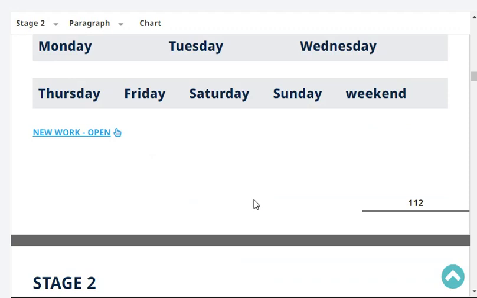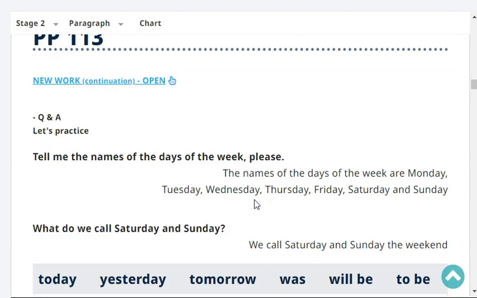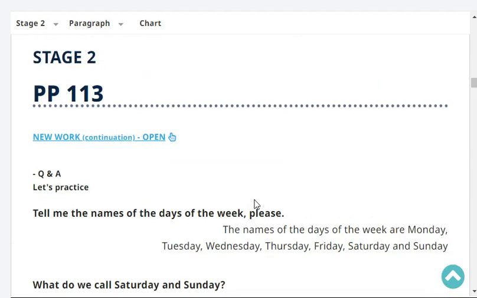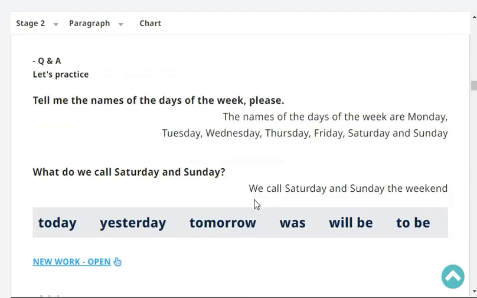Monday, Tuesday, Wednesday, Thursday, Friday, Saturday, Sunday, weekend. Tell me the names of the days of the week, please. The names of the days of the week are Monday, Tuesday, Wednesday, Thursday, Friday, Saturday, and Sunday. What do we call Saturday and Sunday? We call Saturday and Sunday the weekend.